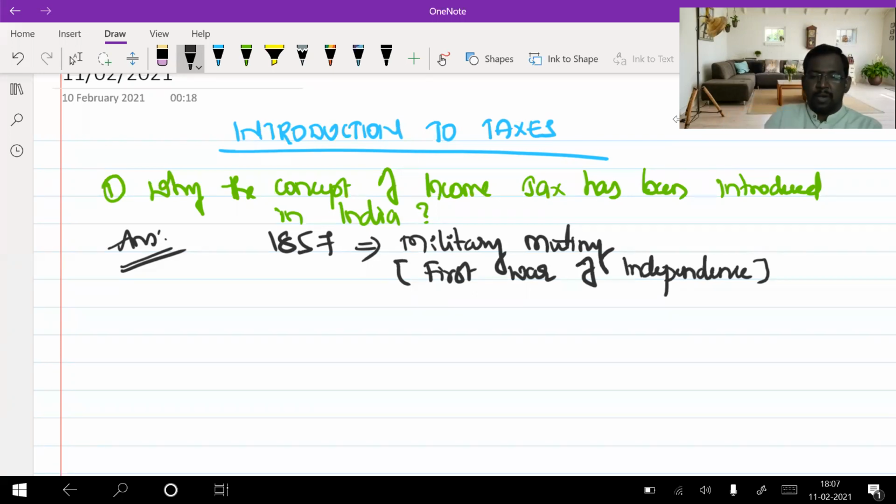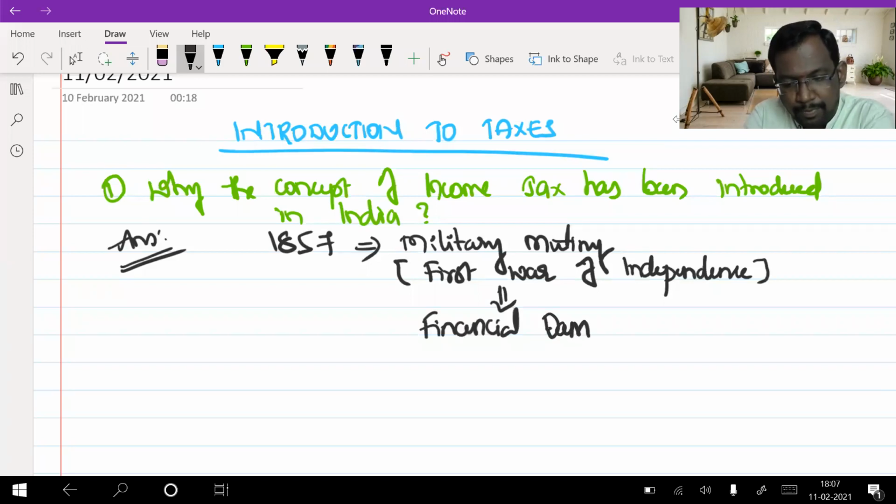Though we lost that particular war, there was huge financial damage to the Britishers. Though India lost the war, they caused huge financial damage to the Britishers.